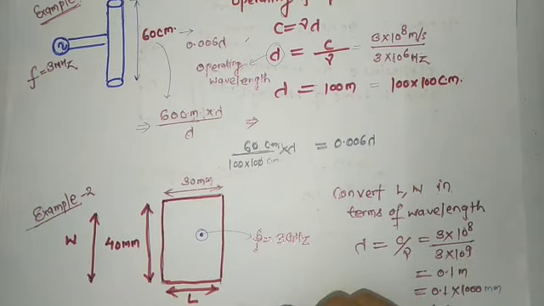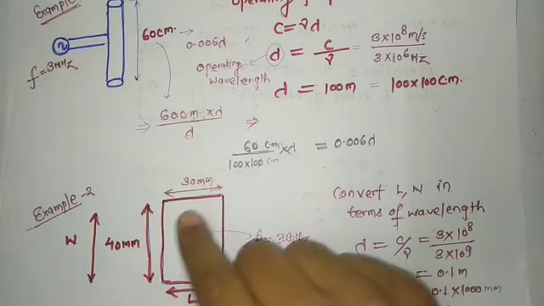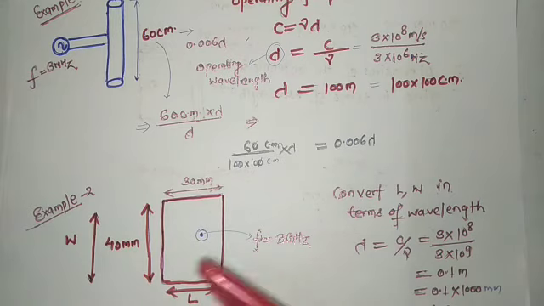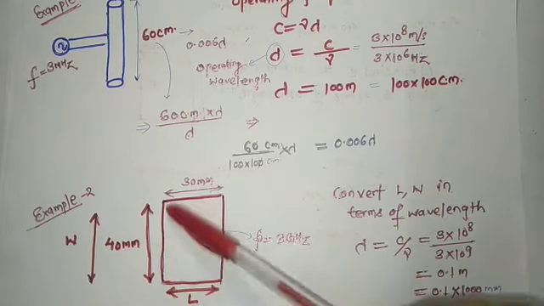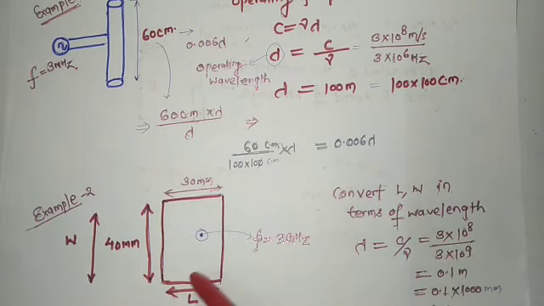This is again an antenna, and this antenna is known as a microstrip antenna. I am just giving the example of how you can convert any dimension into the form of wavelength. And what is the operating frequency? The operating frequency is 3 gigahertz. So dimensions are given, the same procedure you have to adopt, and first you have to convert the operating frequency into the operating wavelength.